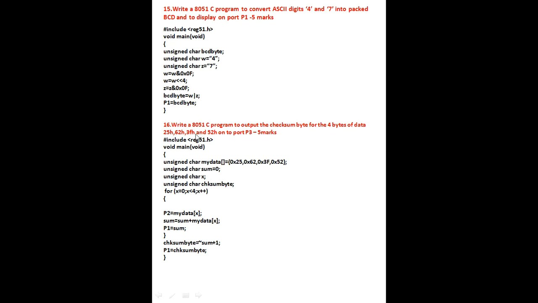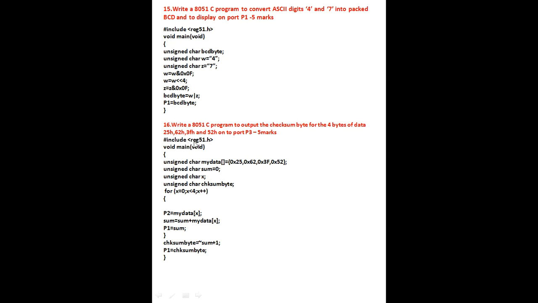Now the next program is, write an 8051 C program to output the checksum byte for 4 bytes of data, 25H, 62H, 3FH and 52H. First you should know what a checksum byte means. It is going to check the sum, whether it is correct output or corrupted output. It checks whether data is corrupted or not. I have written the steps here in terms of a C program, for all 4 bytes.